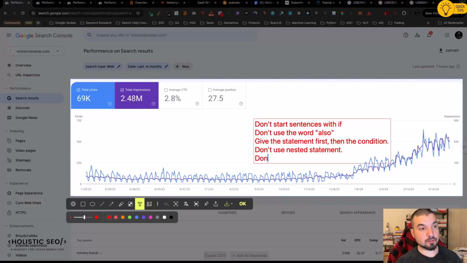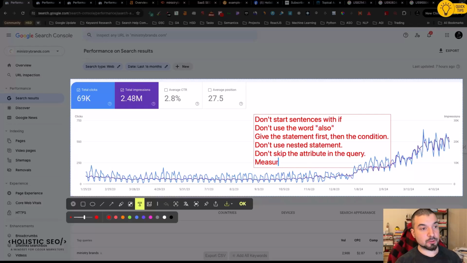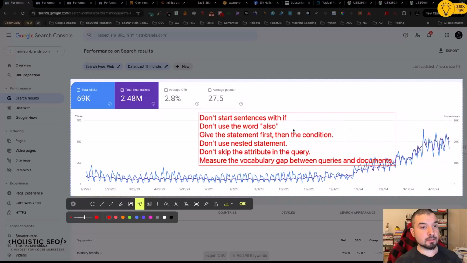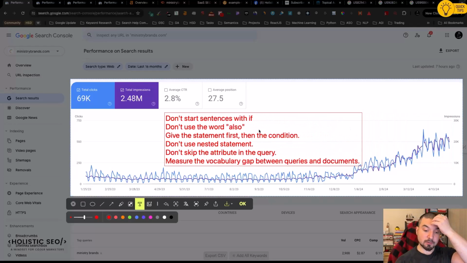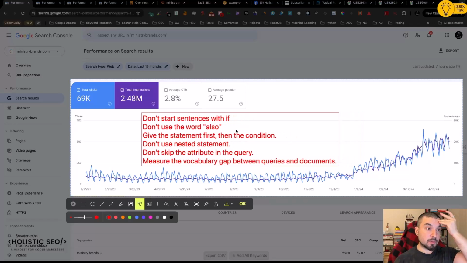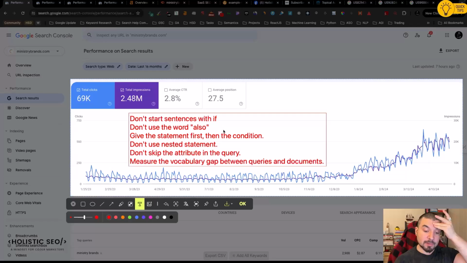For instance, don't skip the specific attribute in the query, and measure, let's say, the vocabulary gap between queries and documents. So there are methodologies behind this, and this year when I start to publish the Topical Authority 2.0, I will be starting to give my community agents to be able to implement some of these things, but still it will take time, of course.